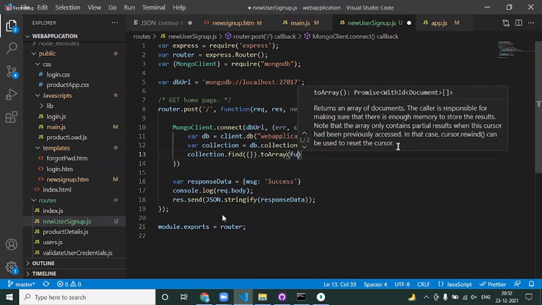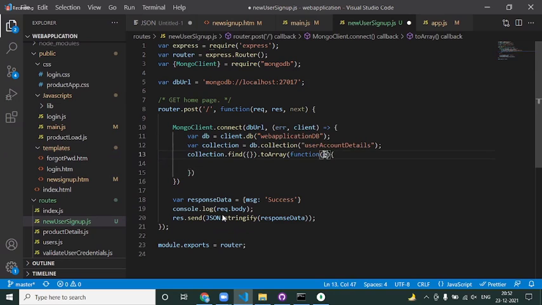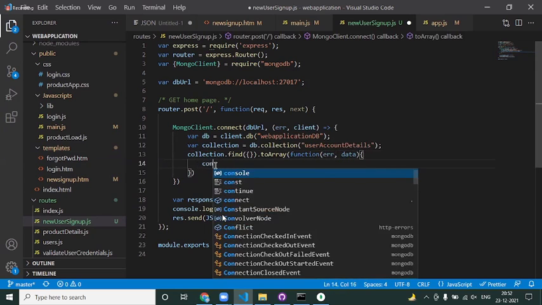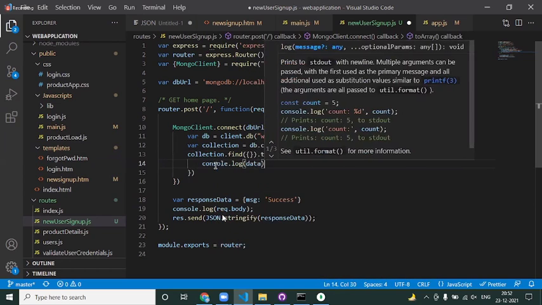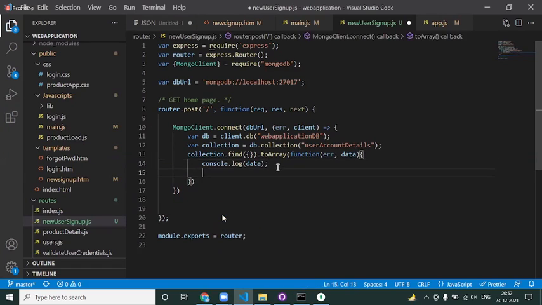Dot to array, which is going to return a callback method. Under this you have some error and data. And here we are going to say some console.log data. What is the data we have in the database? Let's have a look. And after that, simply respond the same guy here.